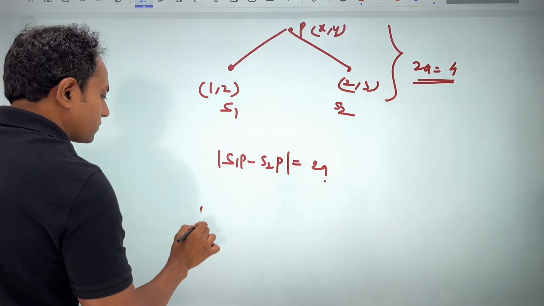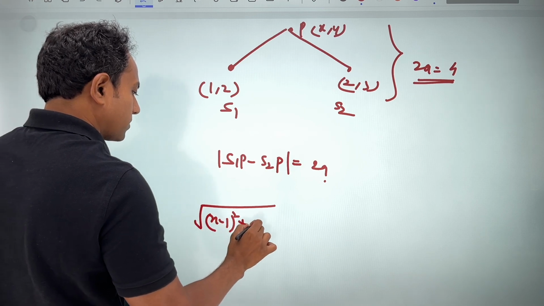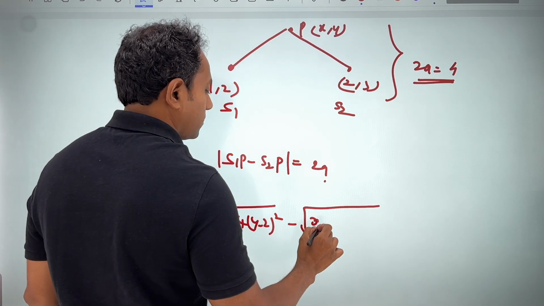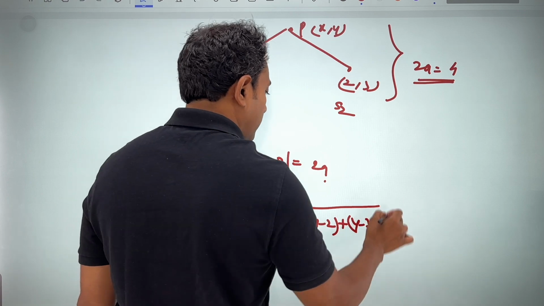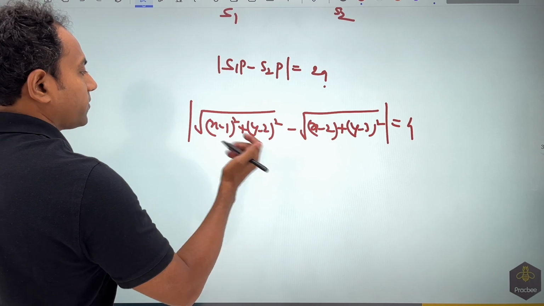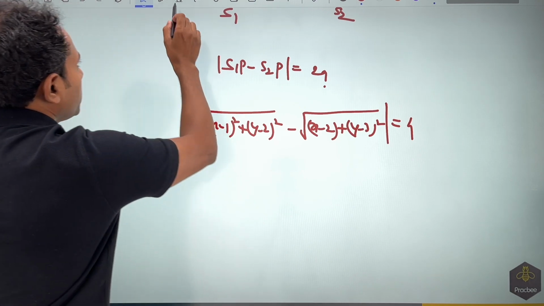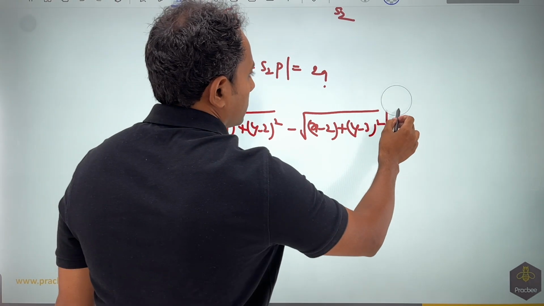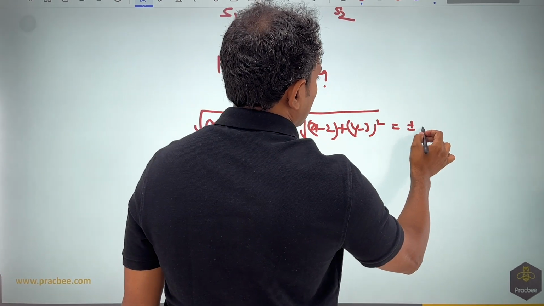So if I put the values, this will become root of x minus 1 whole square plus y minus 2 whole square, minus root of x minus 2 whole square plus y minus 3 whole square, and the mod is given as nothing but 4. Now what we have to do is square this up. If I square it up, you will have to square it twice. So it would be better if I remove this modulus sign right in the first step. It will not make a difference. You can write this equal to plus minus 4.